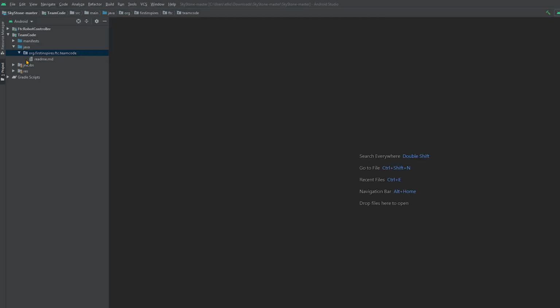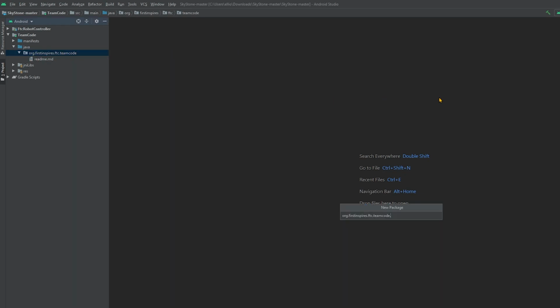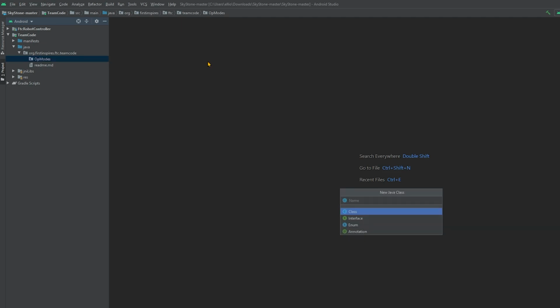Now, to begin, we'll need to create our main OpMode class. Under Java, right-click on org.firstinspires.ftc.teamcode. Under New, select Package. I'll name this OpModes. Now right-click on OpModes, and under New, select Java class. You can name this whatever you like, but I'm going to go with TestDrive.